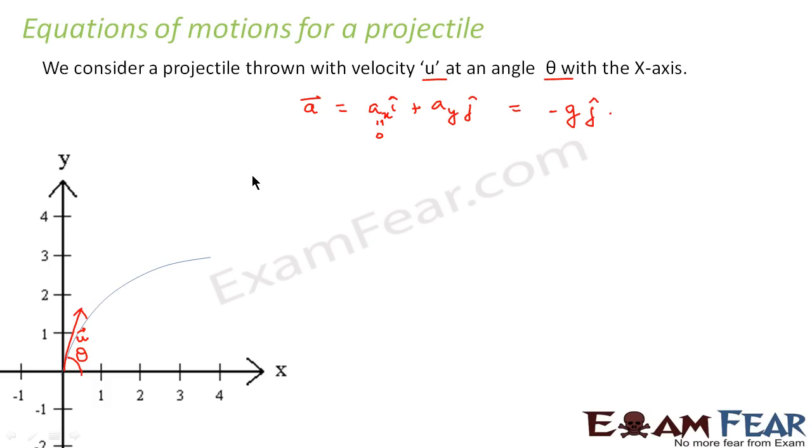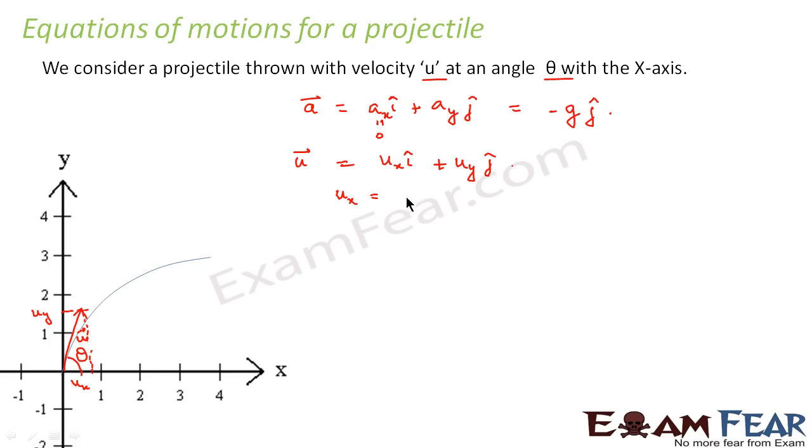Now let us talk of the initial velocity, right? What would be the initial velocity? This would be equal to ux i cap plus uy j cap. Now what would be the initial velocity along the x-axis? We have to write it in terms of its components. So this will be ux. Similarly, this will be uy, right?